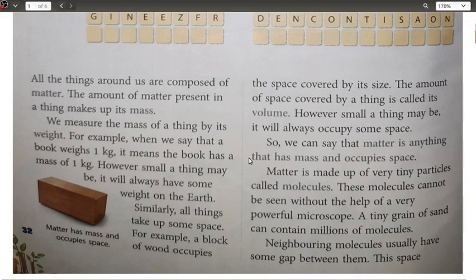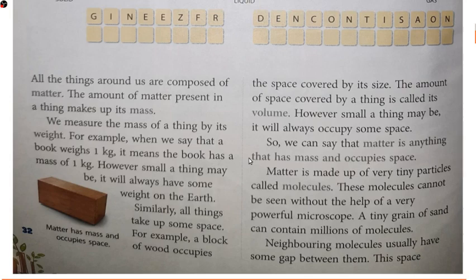Exceptions are always there, like your feelings and your emotions, they are not included in matter. Basically, all these things present around us are composed of matter, and the amount of matter present in a thing makes up its mass. Just because of this matter, the object has some mass or weight. And the space occupied or covered by any object is known as its volume.